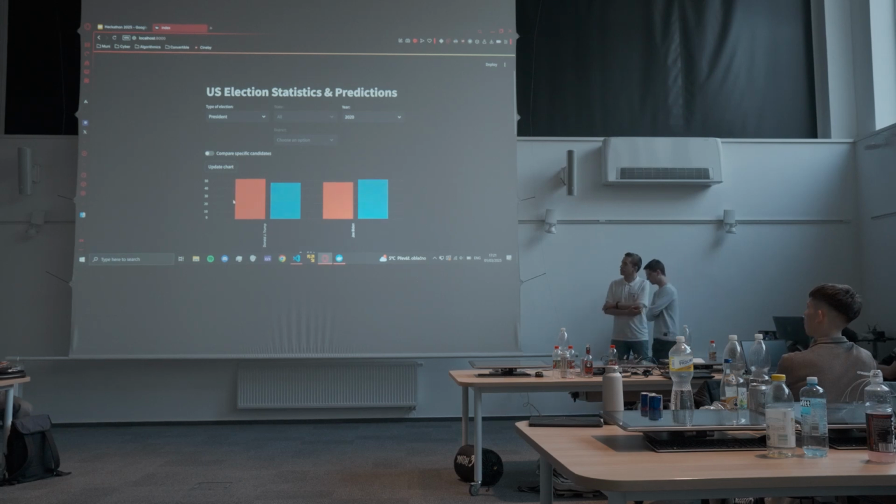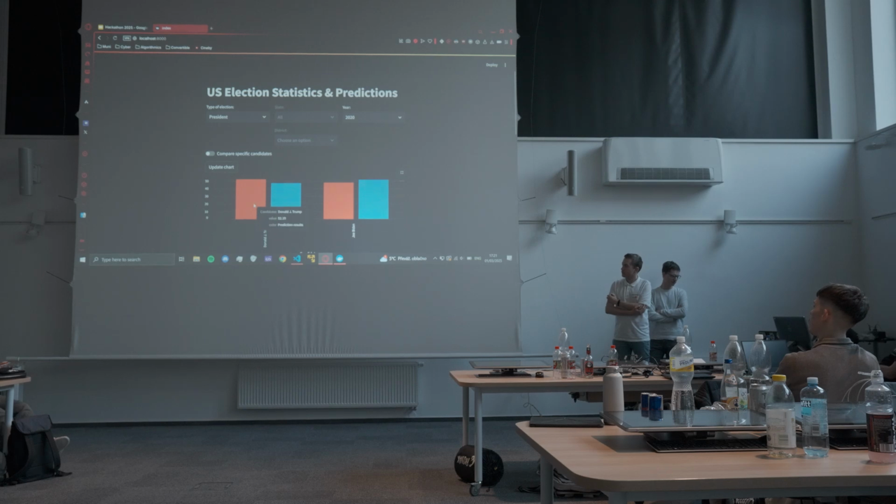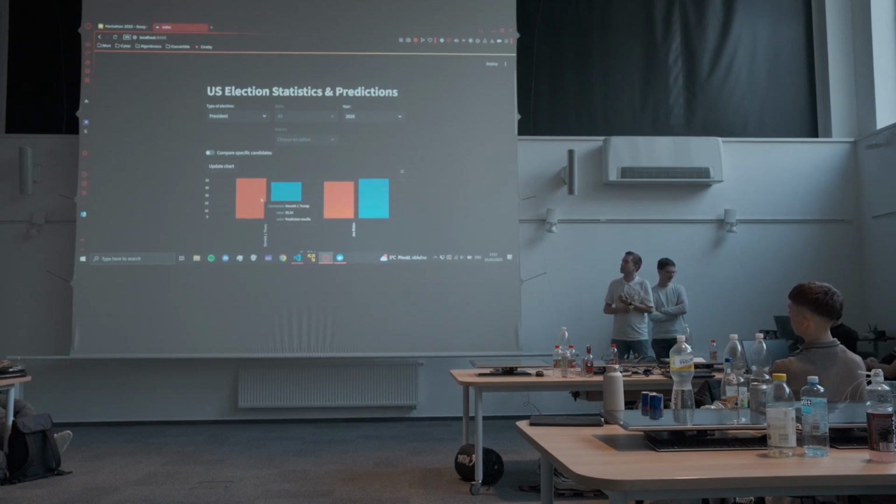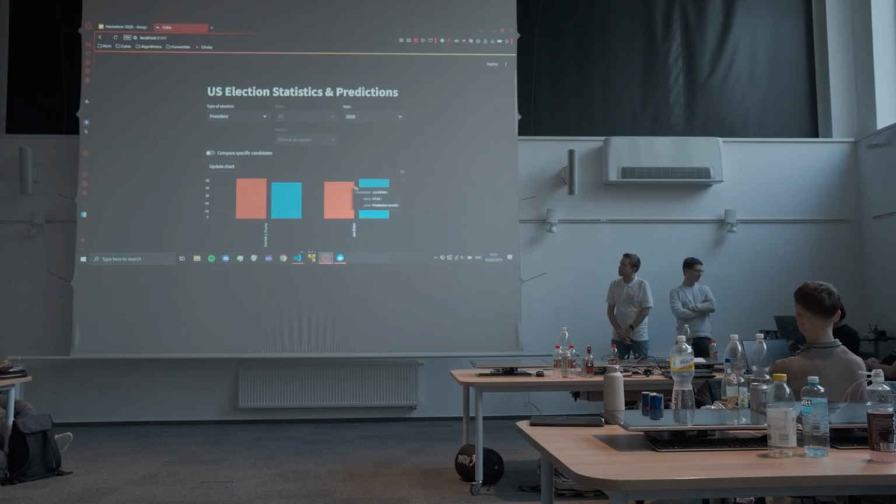Right now, you can see Donald J. Trump and Joe Biden. The red one is the prediction results of our model, and the blue one is the results that actually happened. As you can see, we were pretty close, within about 5% accuracy.